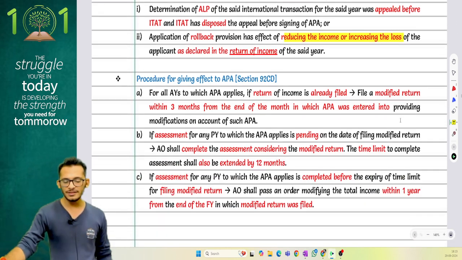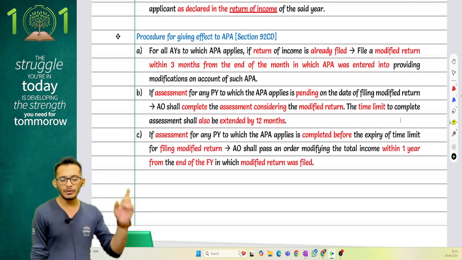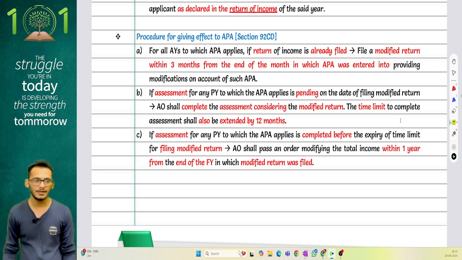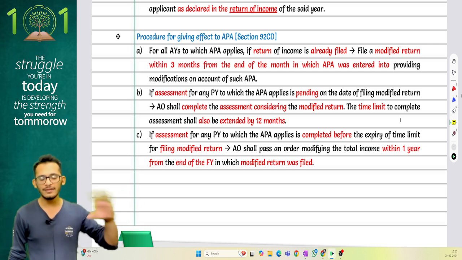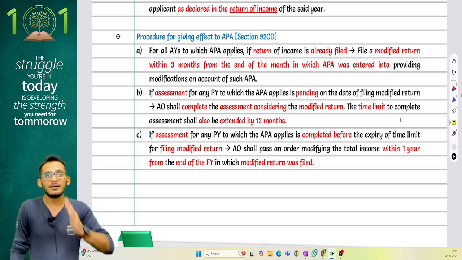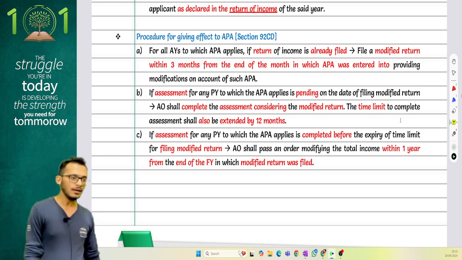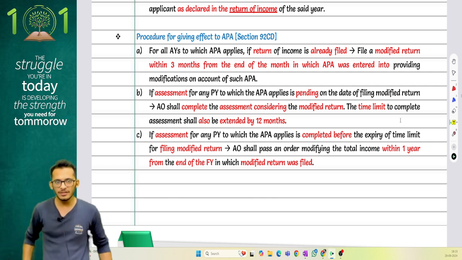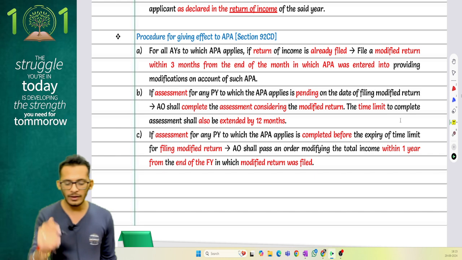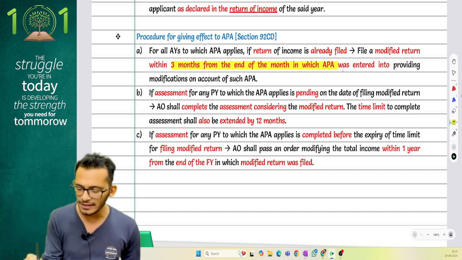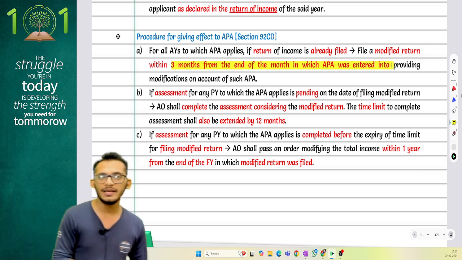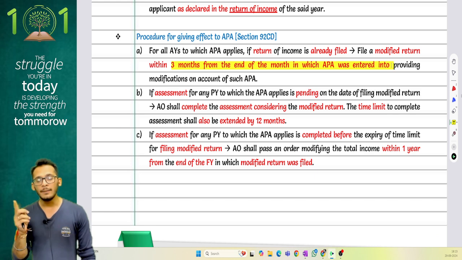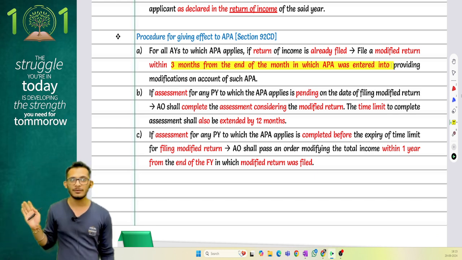How do you follow the procedure for giving effect to an APA? The moment you get an APA and the return of income is not filed for those periods, you will ensure that you file the return keeping the APA in mind. For those years where the return is already filed, the assessee will now have to file a modified return within 3 months from the end of the month in which the APA is entered into. Meaning after the APA is finalized, within 3 months from the end of the month, you will have to file a modified return proposing those changes which the APA has requested for.